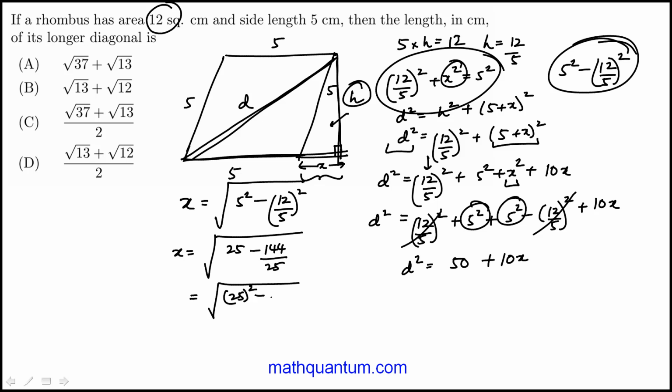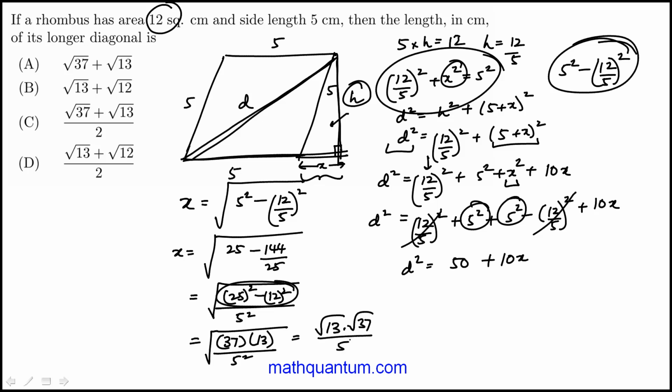Actually, I should have left it in this form. You'll see why. And then I use the difference of squares. 25 plus 12 is 37. So I'm rewriting the numerator. And 25 minus 12 is 13 over 5 squared. So it will become square root of 13 times square root of 37 over 5.